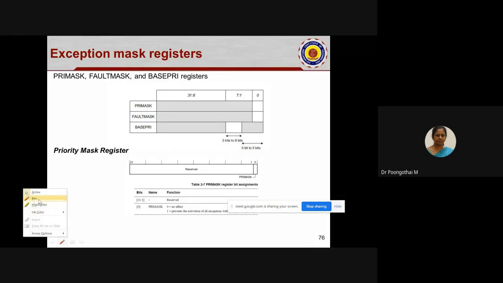Next one is the execution mask register. We have 3 registers under this category: the priority mask register, the fault mask register, and the base priority register. All these registers are 32-bit registers which are readable and writable.